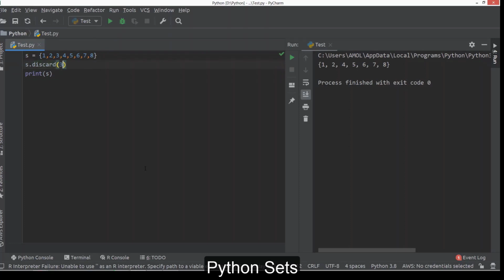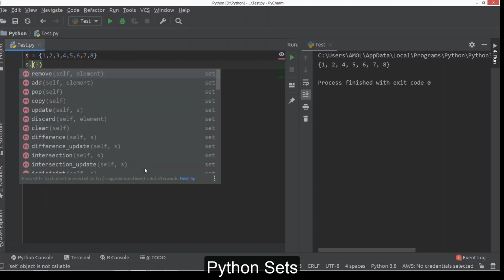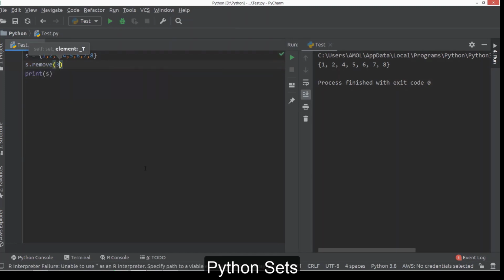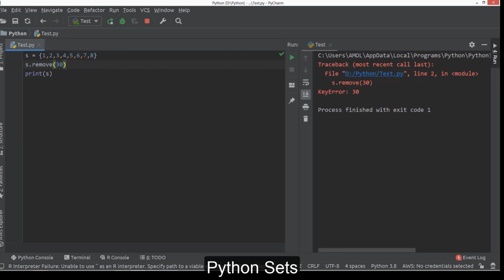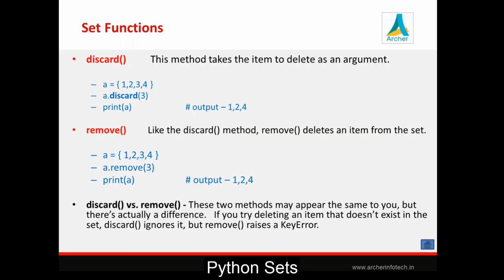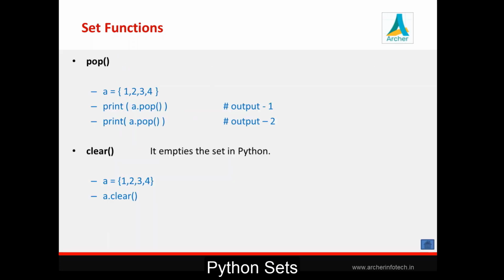Now suppose you are saying discard 30. Now 30 is not available in your set, but it is not giving you any error or anything like that, it just ignores it. But instead of that, suppose we now use the remove method and remove element 3, so it once again removed it from your collection. Now call the remove method, and just set the value as 30. Here you can see you are getting a key error when you are trying to remove some value which is not available in the collection. So that is the difference between discard and remove. So using discard and remove, we can remove elements from a set.